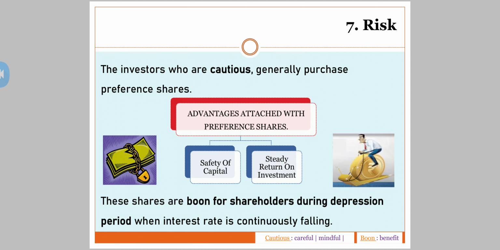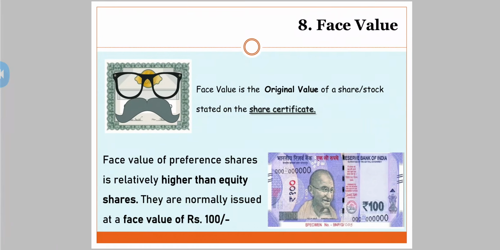See, these shares are a boon for shareholders during depression period when interest rate is continuously falling. Now see, when the investors invest in preference shares rather than keeping any fixed deposit or depositing the amount in the bank, and there is a depression, the bank rates, the interest rate falls. But here the preference shareholders have got this one advantage, that they have got fixed return on investment. The rate of dividend is fixed.